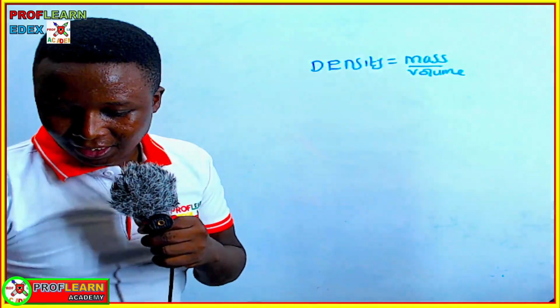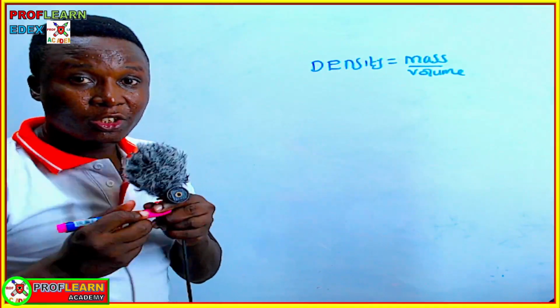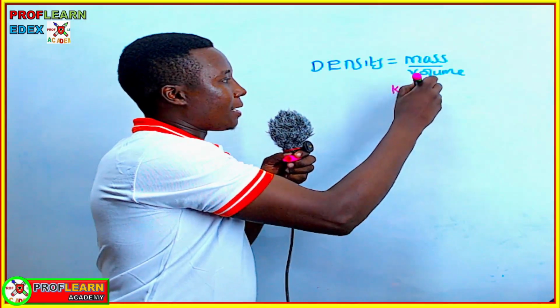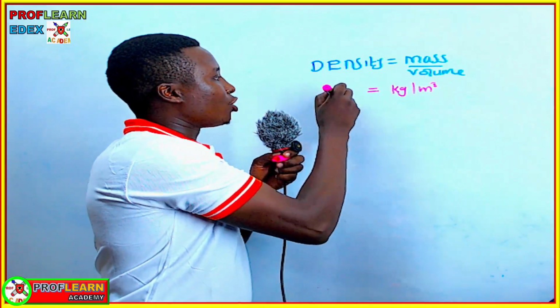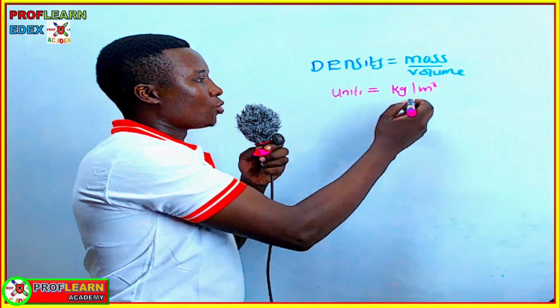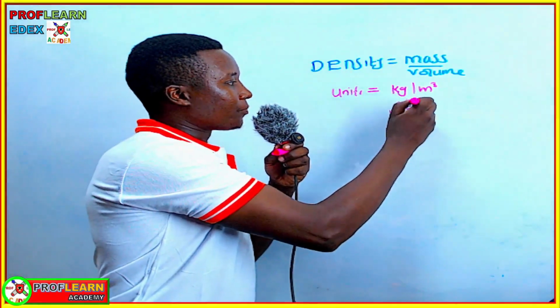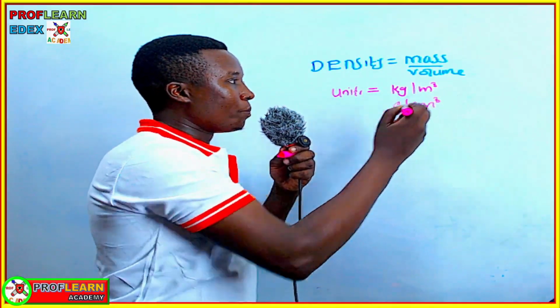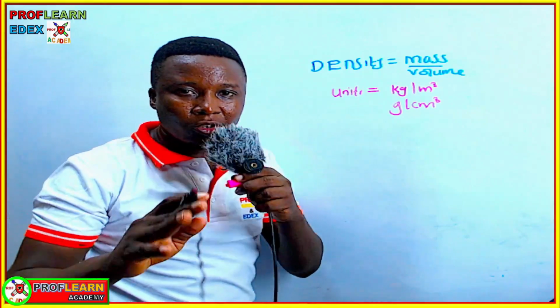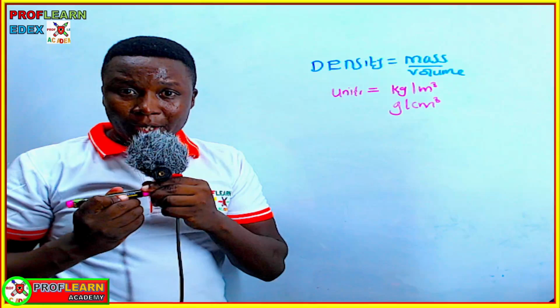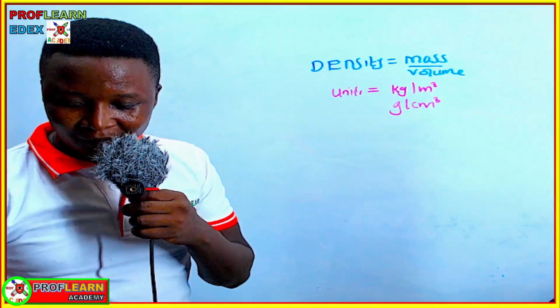If you are working out the density of a material, maybe you are given it in kilogram per meter cubed. These are actually the units. The units for density will be kilogram per meter cubed, or you will be expected to give it in grams per centimeter cubed. So this is one of the formulas you know to be provided in your formula sheet when you'll be sitting for this paper.